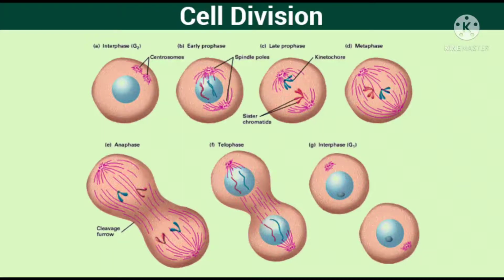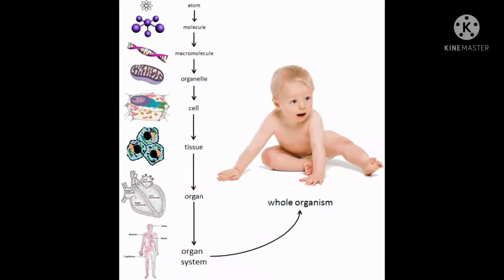You yourself started out as a single cell and now have tens of trillions of cells in your body. So this growth depends on anabolic pathways that build large complex molecules such as protein, DNA and the genetic material. Means this is one of the characteristics which occurs in the living organism.